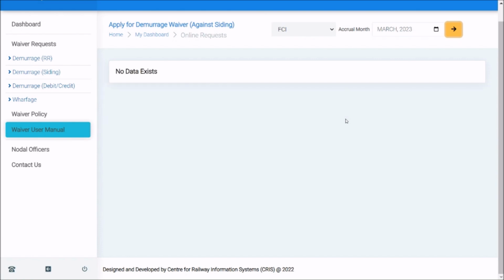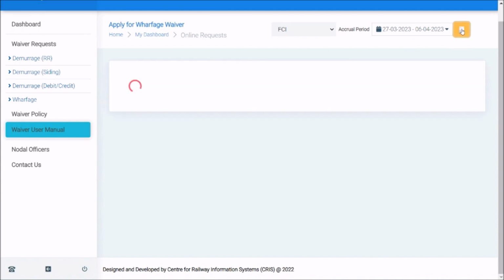This option is available for the charges which were accrued in the last month. Damage against debit and credit system, and the Wharfage against RR. Wharfage is again applicable for the charges which were accrued in last 10 days period.